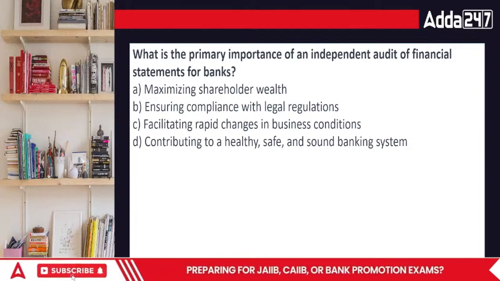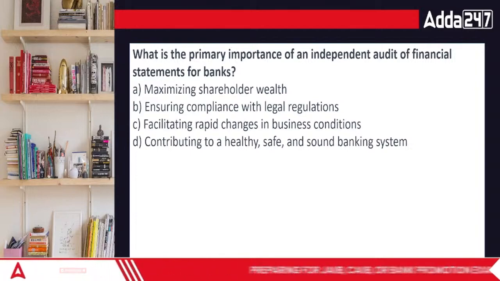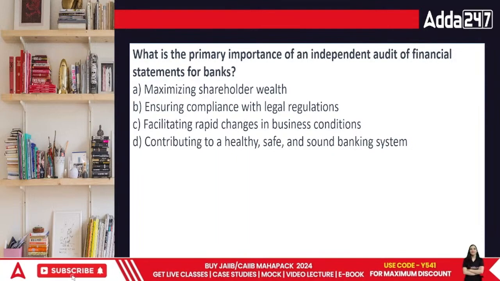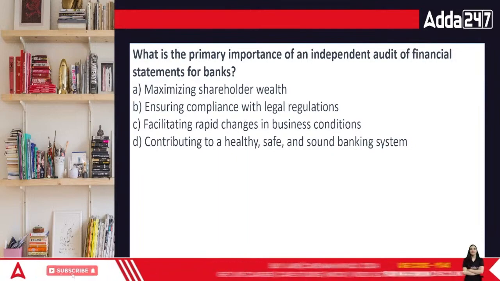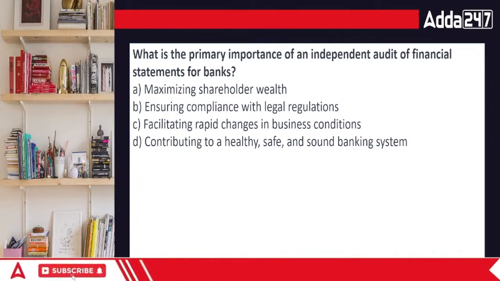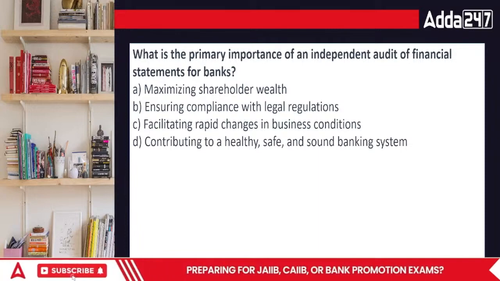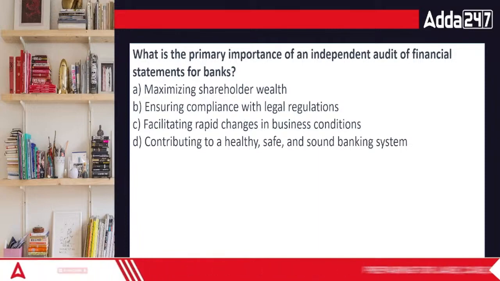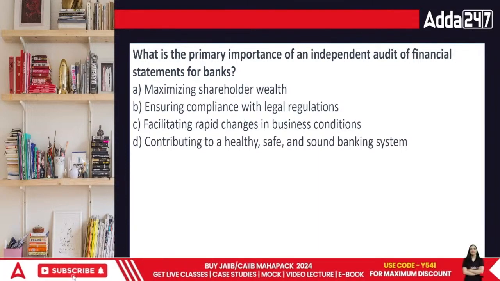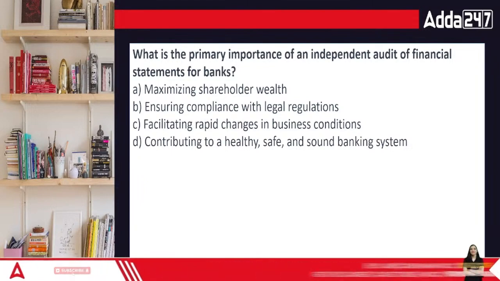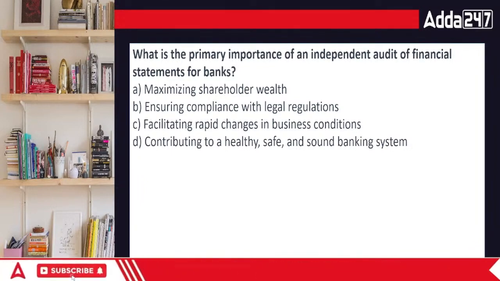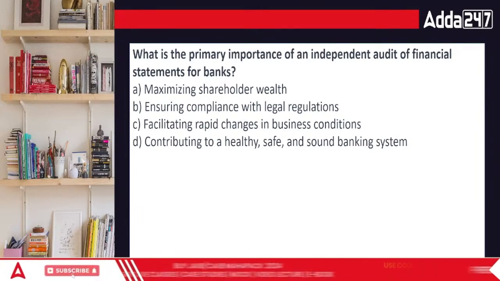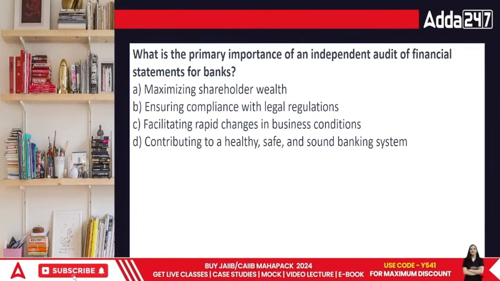He stays away from the organization's regular working, but when we talk about an independent auditor, this particular auditor has nothing to do with the organization. He's focusing on multiple workings at the same time, so he's not concerned about a company that has given their books of accounts for review.